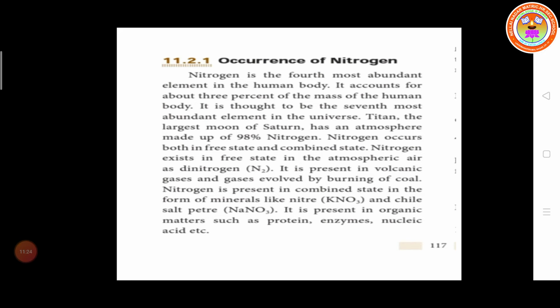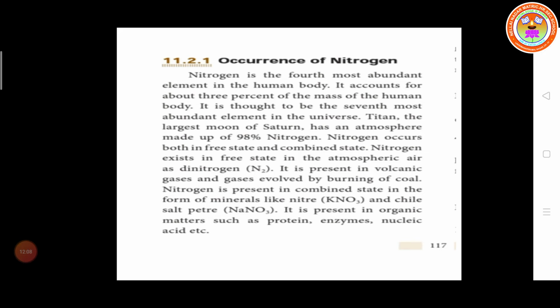Next is the occurrence of nitrogen. Nitrogen is the fourth most abundant element in the human body. It accounts for about 3% of the mass of the human body.